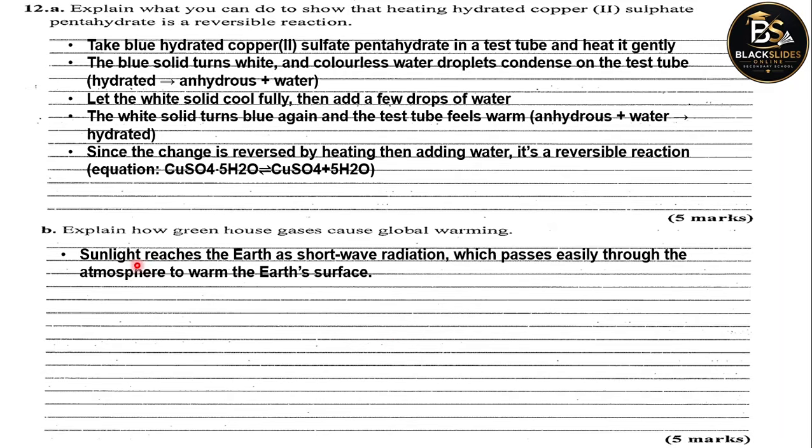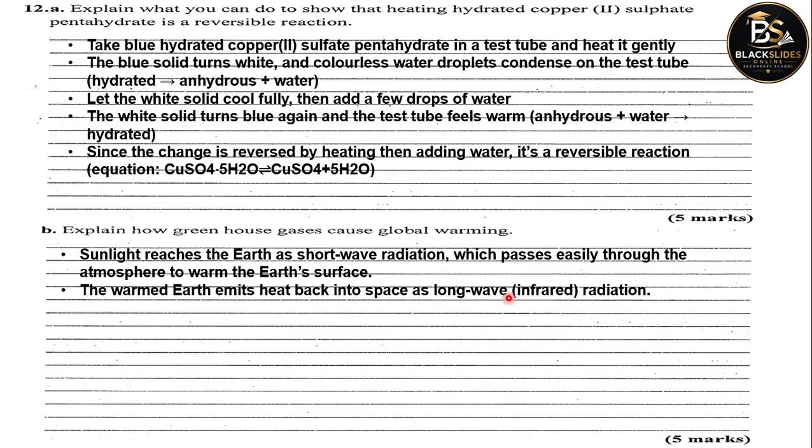So sunlight reaches the earth as shortwave radiation, which passes easily through the atmosphere to warm the earth's surface. So heat from the light from the sun reaches the earth's surface. The warmed earth emits heat back into space as long-wave infrared radiation.